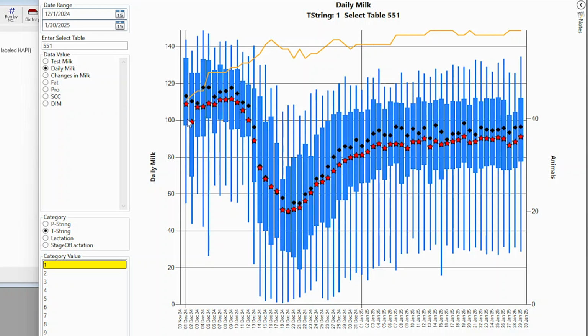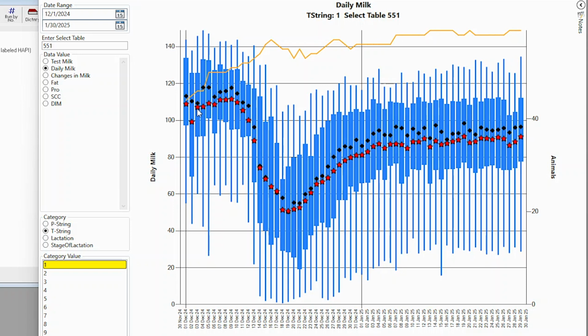These box plots and whiskers show us information by looking at the low 25%, the high 75% of production for that day, and the whiskers are the information below 25% and above 75%. The black diamonds is the median production for that day, and the red stars is the average production for that day. The yellow line is the number of animals in that pen during this time period.